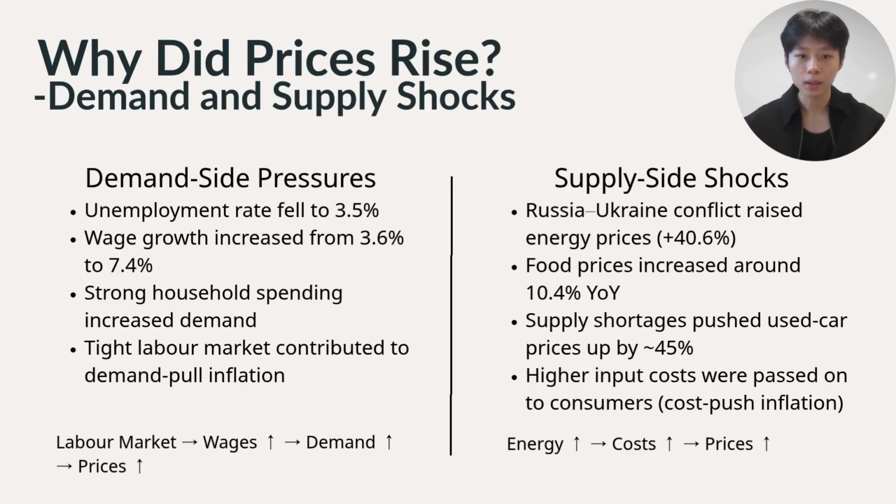On the supply side, global shocks raised production costs. The Russia-Ukraine conflict caused energy prices to rise by over 40%, and food prices increased by around 10%. Supply shortage also pushed used car prices up by nearly 45%. Together, these higher costs were passed on to customers, creating strong cost-push inflation.